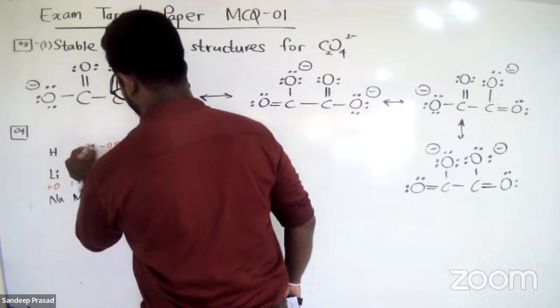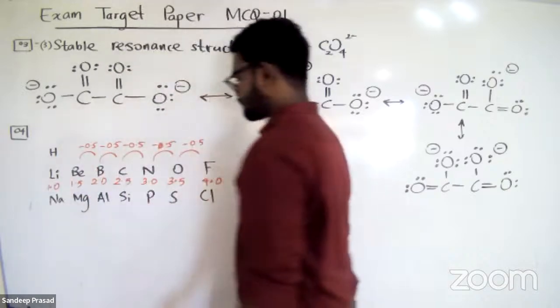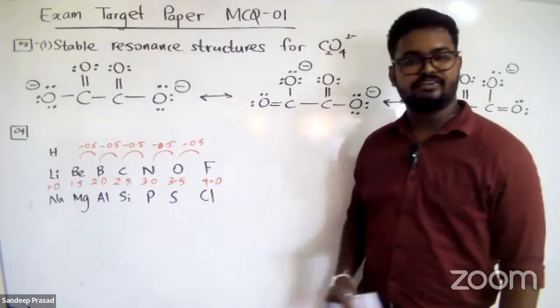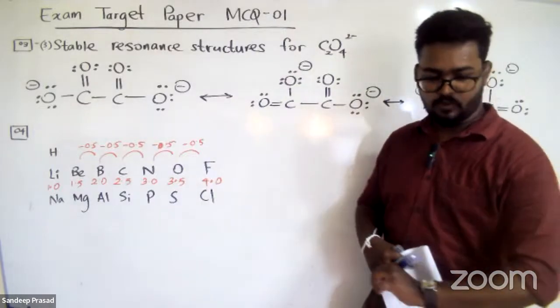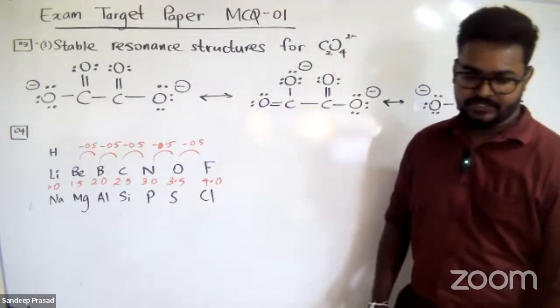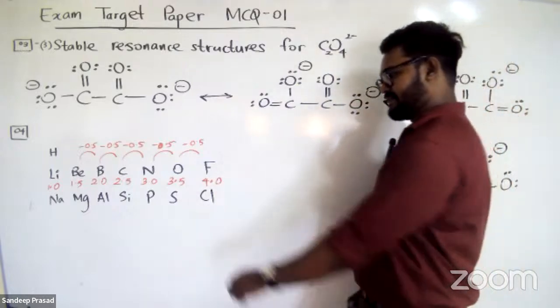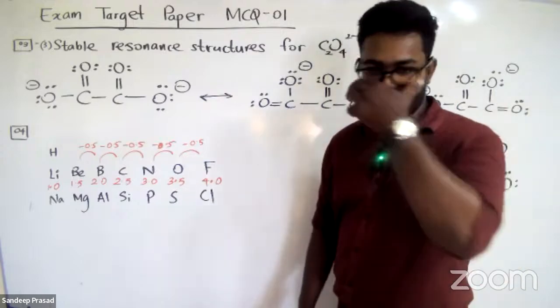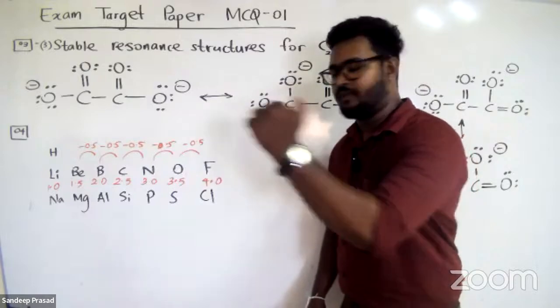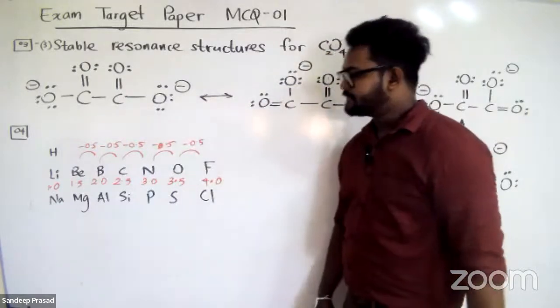So likewise, we can easily remember the electronegativity values of the second period if you know the electronegativity value of fluorine. Because fluorine is the highest electronegative atom, which has the electronegativity value 4.0. Then oxygen having 3.5, nitrogen is 3.0, 2.5. Likewise, 0.5 by 0.5, the values are decreasing.